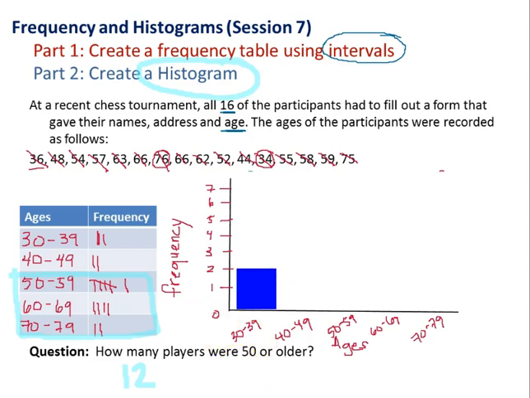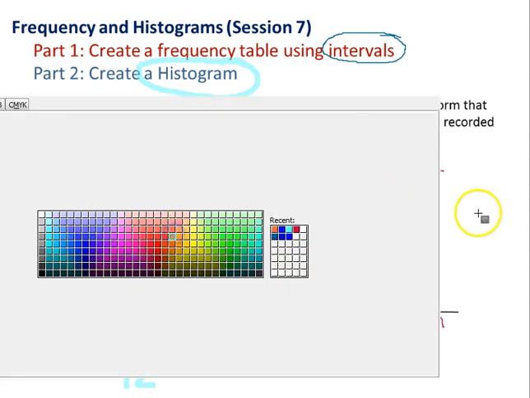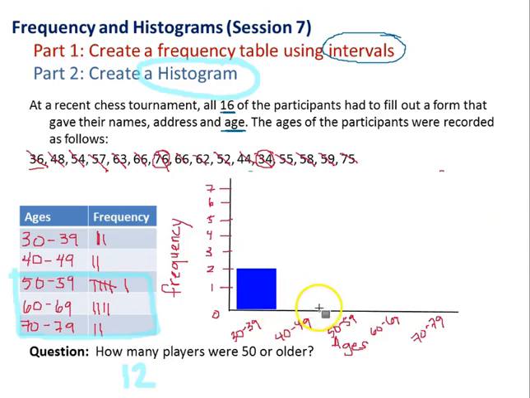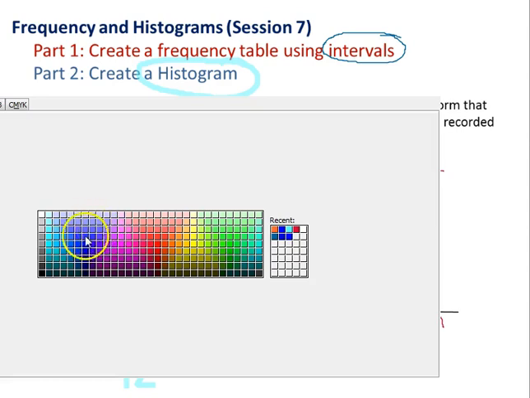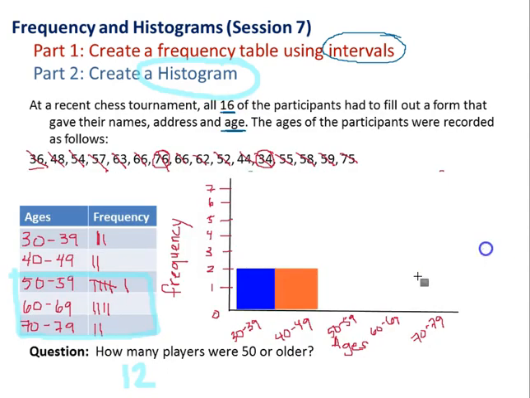So there's my bar. Now I'm going to make a bar for my 40 to 49-year-olds. Remember, the bars here are going to actually touch, whereas in bar graphs they do not. We also had 2, so they're going to be right next to each other. Notice my bars are labeled by the intervals, rather than by categories like in bar graphs. 50 to 59, that was our biggest frequency. We had 6, so let's change our color and do 6.